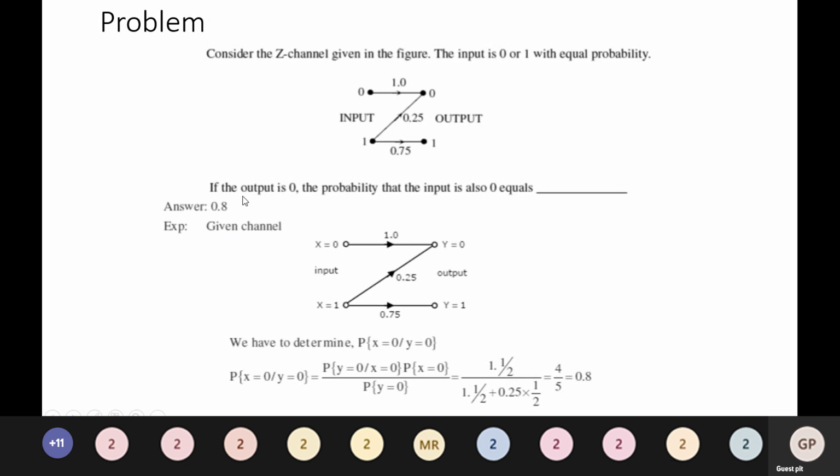So if the output is 0, the probability that the input is also 0 equals 0.8. So we'll just calculate that.